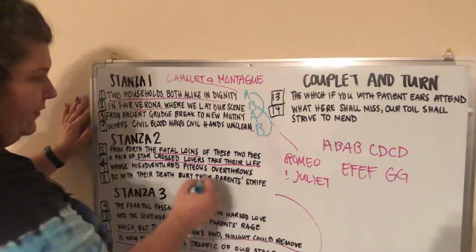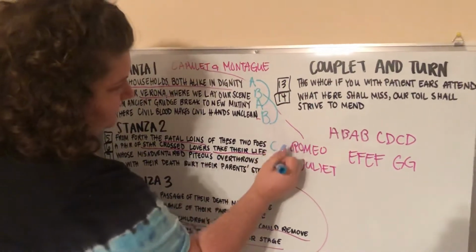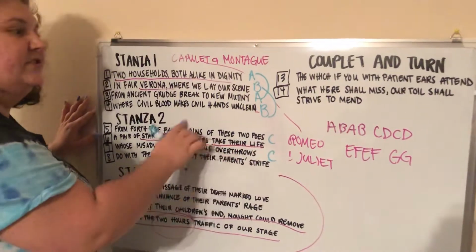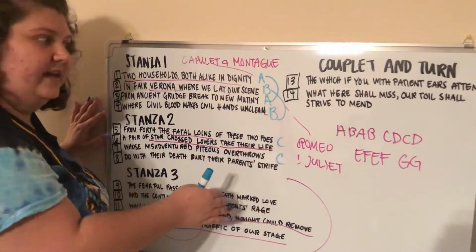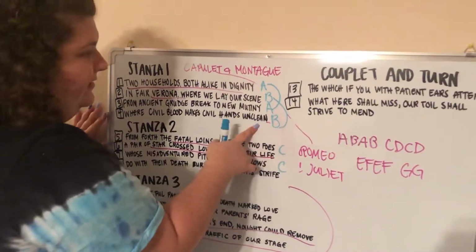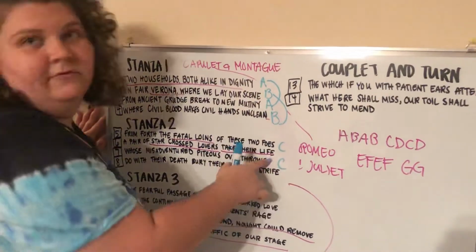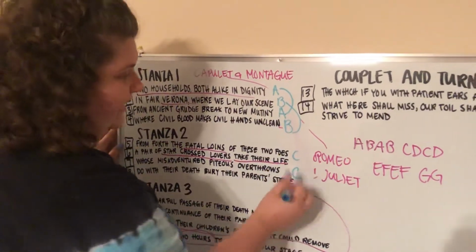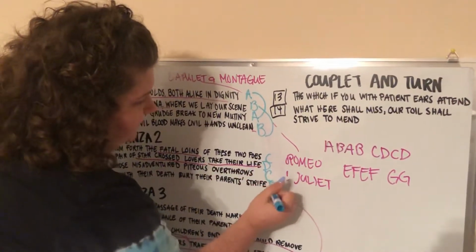Then you have foes and overthrows. And the reason that the letter changes in the next stanza is because it shows a transition to a new stanza. Otherwise unclean, and bean would be the next word if it was B. But you're moving to a new stanza, so it's C. Life and strife, that's D, right?